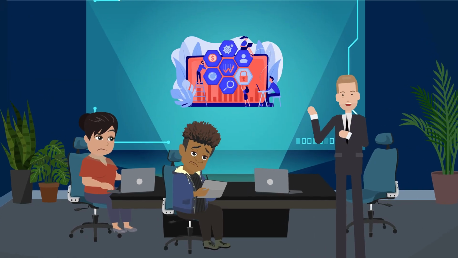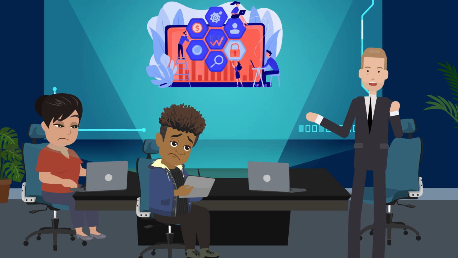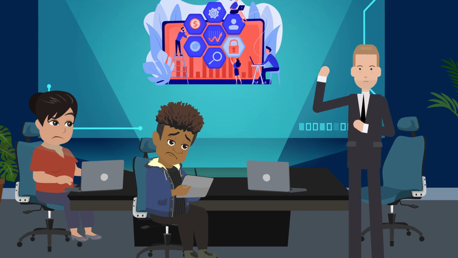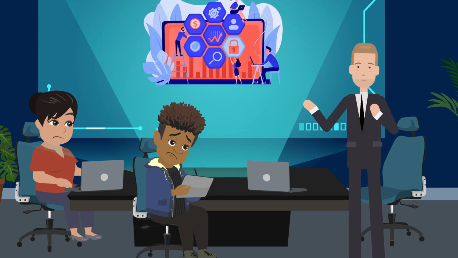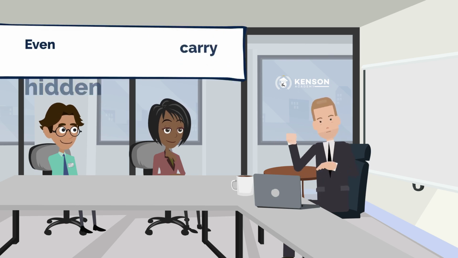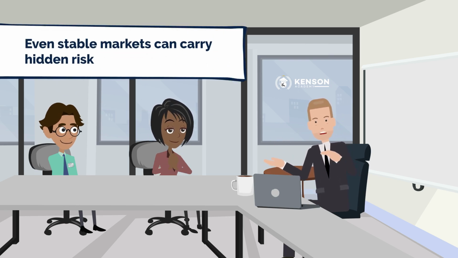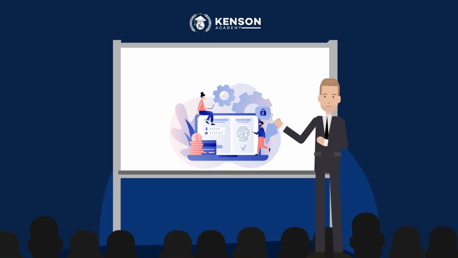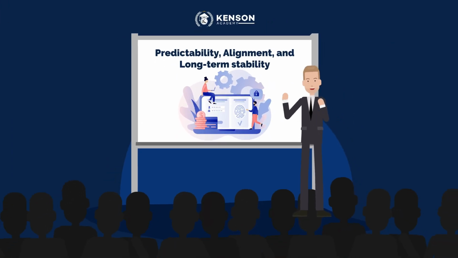Governance is one of the most important layers. It defines how decisions are made, how conflicts are handled, and how systems respond during uncertainty. If governance is unclear or inconsistent, even stable markets can carry hidden risk. Strong governance ensures predictability, alignment, and long-term stability.